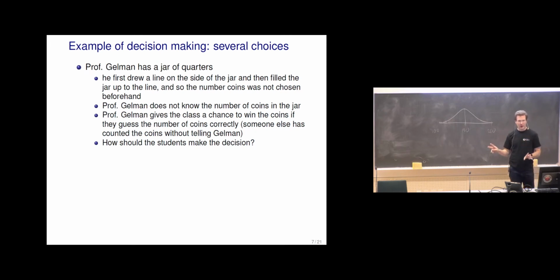about the number of coins. We don't know all the values they mentioned during the discussion, but in the end they agreed that, okay, this is what they assumed, that is their uncertainty about the number of coins. And given that uncertainty, what would be your decision? You get all the coins if you guess the number of coins correctly.